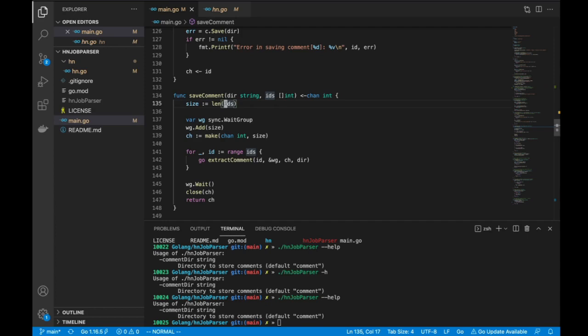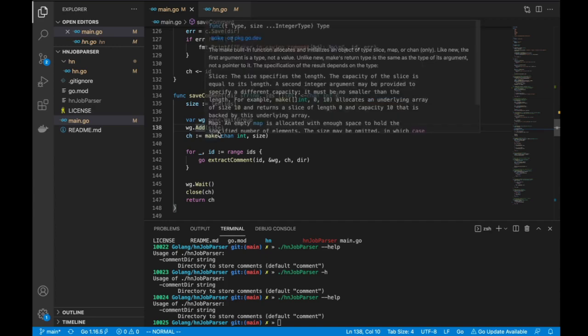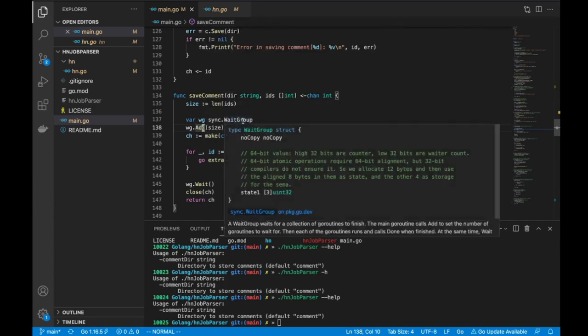So what I'm doing here is I am going to use a wait group, right? The wait group is my synchronization primitive, and the way you can think about it is that a wait group will basically be a counter. You can add a count, so we initialize it to some value, say size. And whenever I'm running a Go routine, which is a concurrent execution of a piece of code, once I'm done with that, I will say wait group dot done.